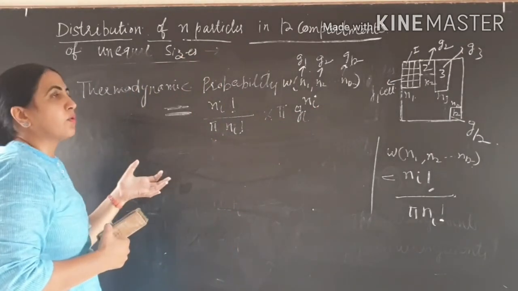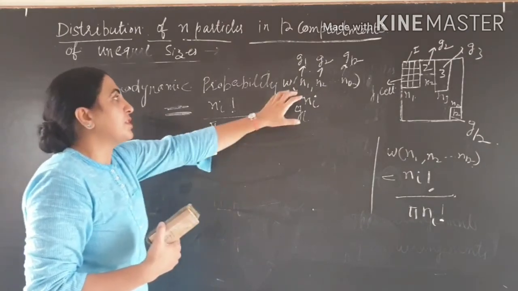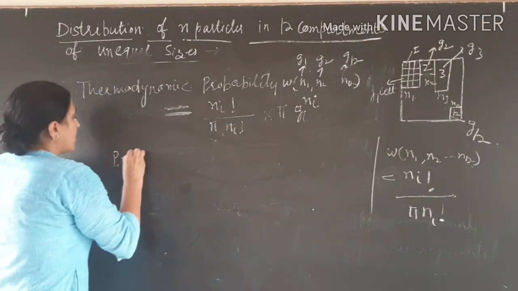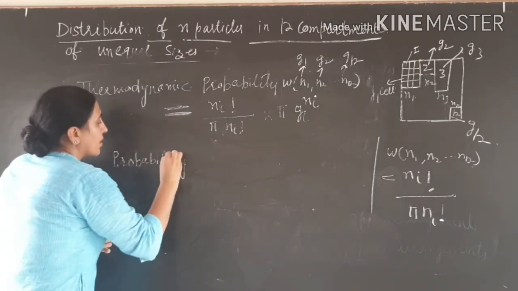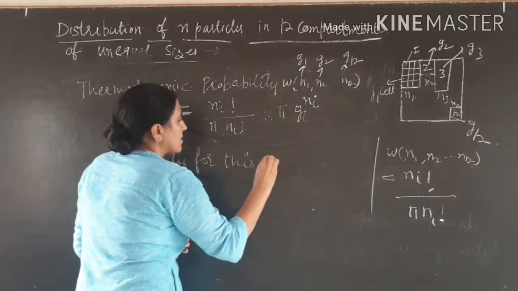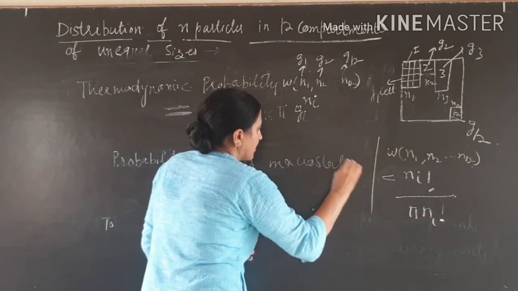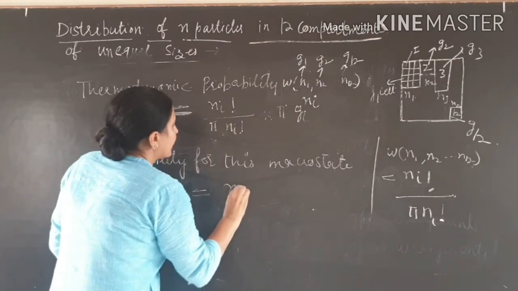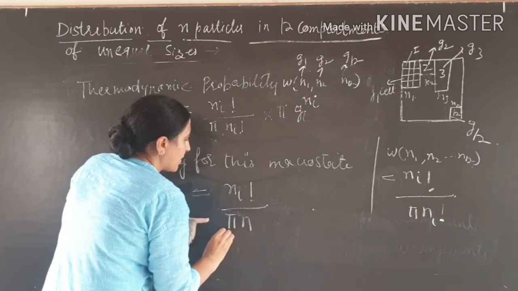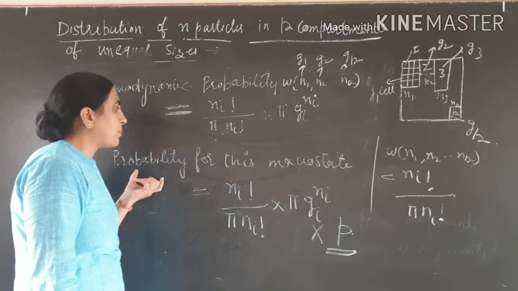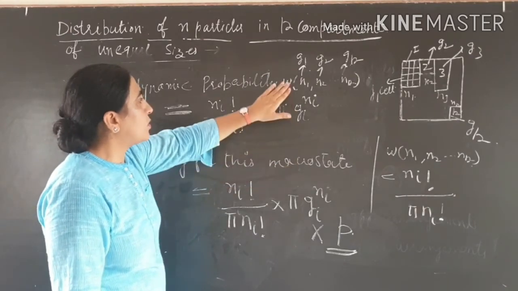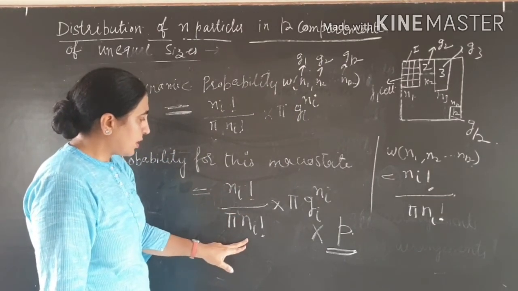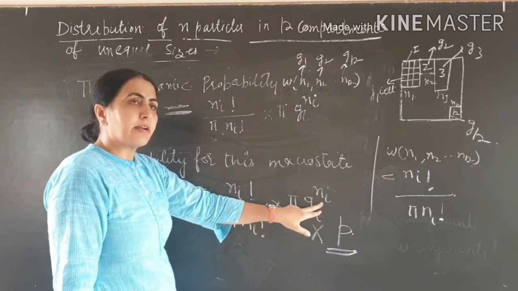Now if you want to find the simple probability of this macro state, then the probability for this macro state is equal to the thermodynamic probability divided by the total. This is the probability for this macro state, equal to W of n1, n2 up to nk, over the product of G1^n1, G2^n2, and so on.